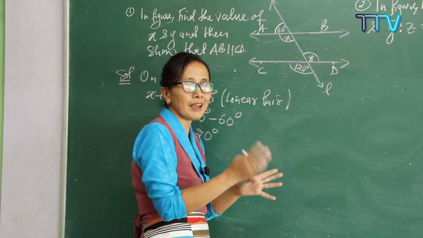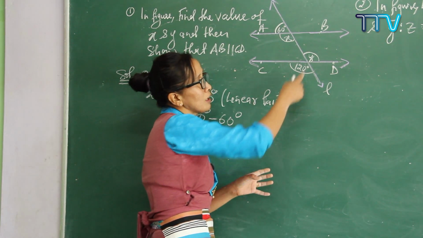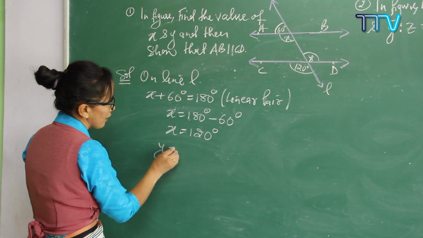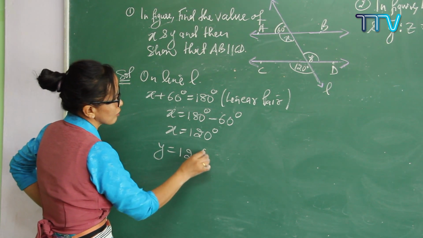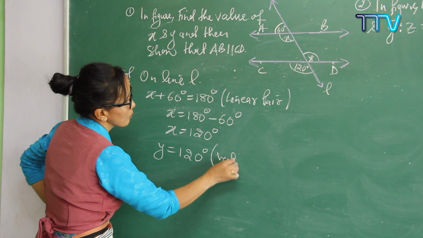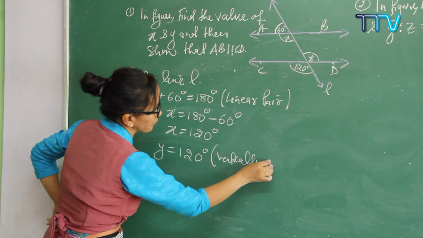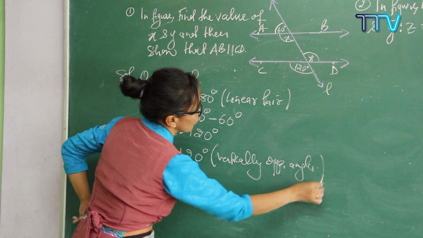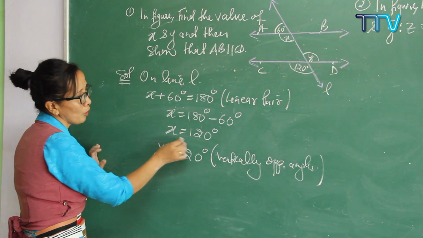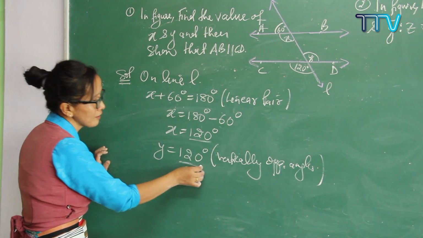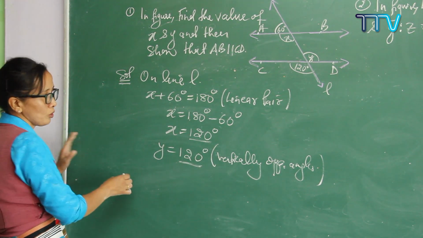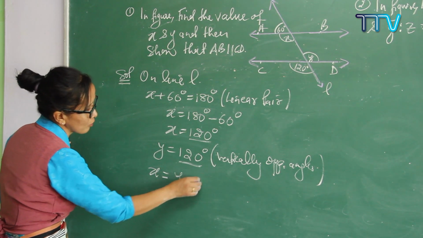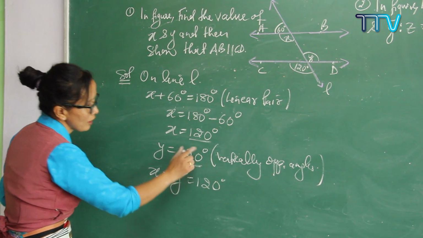Okay, so which two angles are vertically opposite angles? Angle y is exactly equal to 120 degrees, the vertically opposite angle. Vertically opposite angles are always equal. So these two are equal. Now see here, your x is 120, your y is 120. What about these two? Here, x is exactly equal to y, which is equal to 120. So these two are equal to each other.